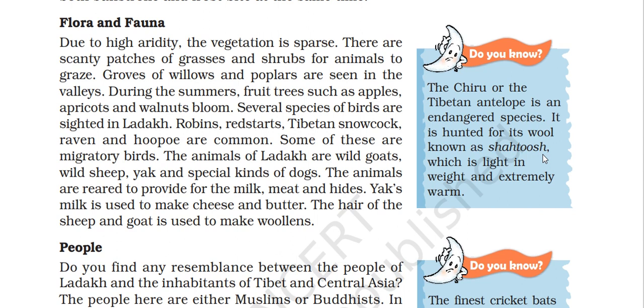The animals of Ladakh are wild goat, wild sheep, yak, and a special kind of dogs. The animals provide milk, meat, and hide. Yak's milk is used to make cheese and butter. The hair of the sheep and the goat is used to make woolen cloth.